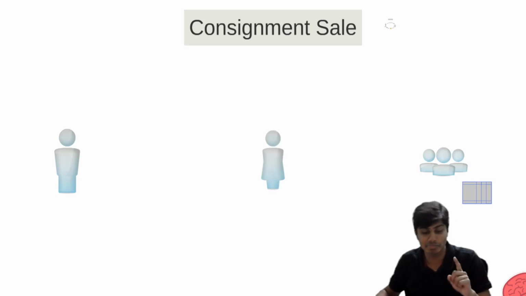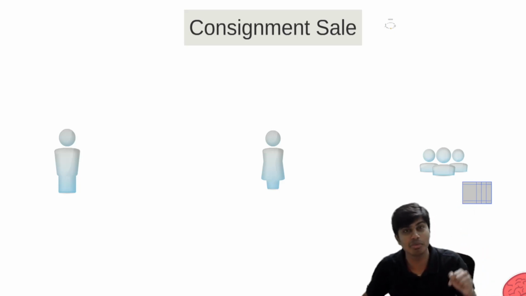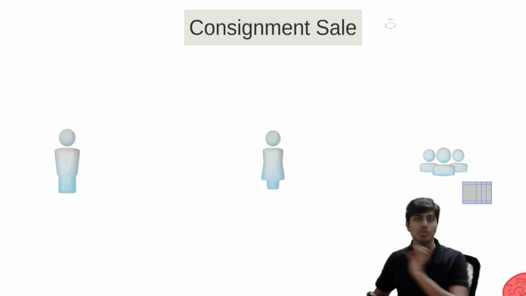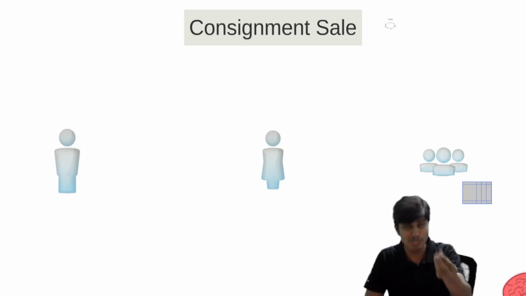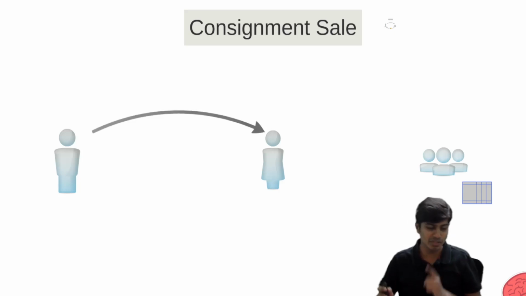In the consignment sale transaction, there is a seller, there is a buyer, and between the seller and buyer comes an intermediary. The one who's sending the goods is called the consignor, and the one who's buying the goods is a customer. The person who comes in between is the consignee. The one who's receiving the goods: consignee, spelled with two E's. The one who is receiving the goods will have the double E in their name. The one sending the goods is a consignor.